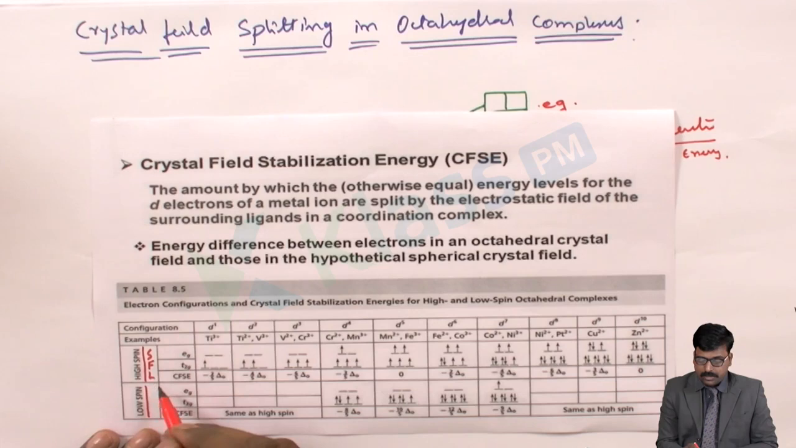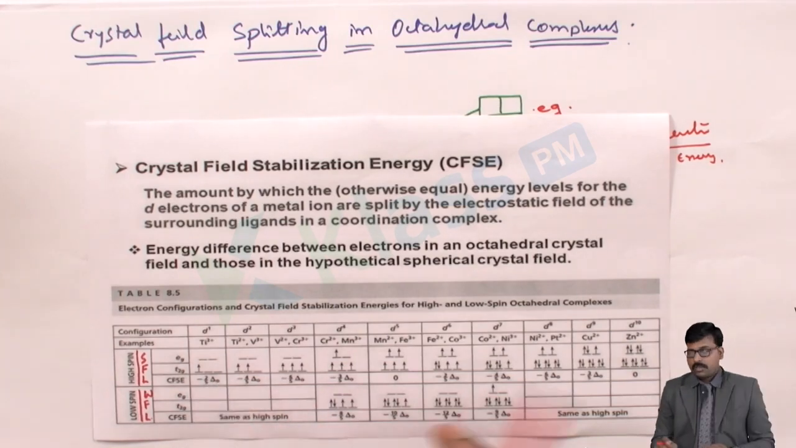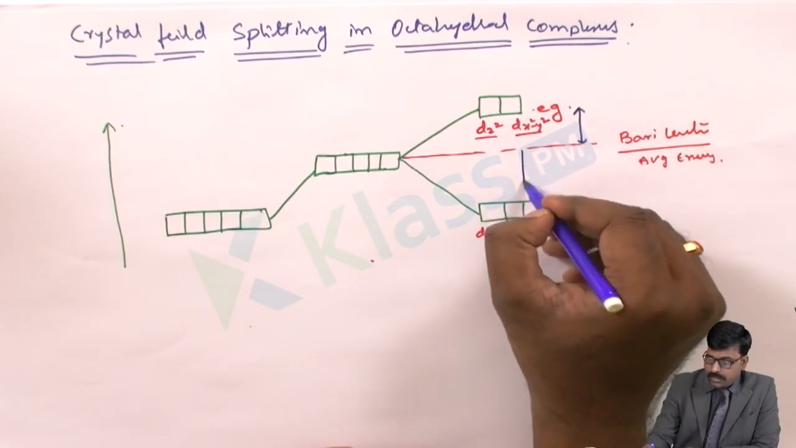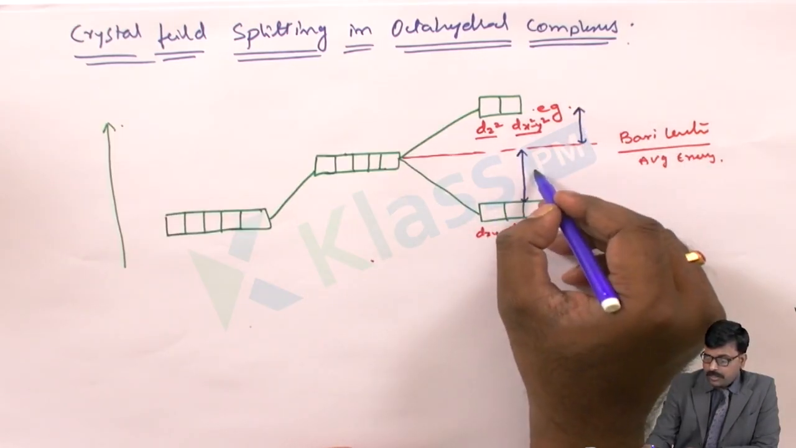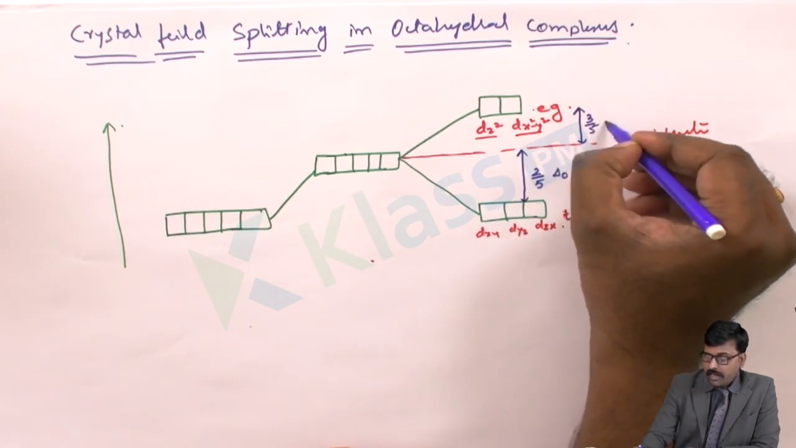This is low spin, which means weak field ligands. The splitting will be done in octahedral in such a way that when titanium +3 is taken, the t2g will be filled with 1 electron. The crystal field stabilization energy associated with this particular electron is -2/5 delta. In this crystal field splitting, the energy difference here is 2/5 delta O, and this is 3/5 delta O.